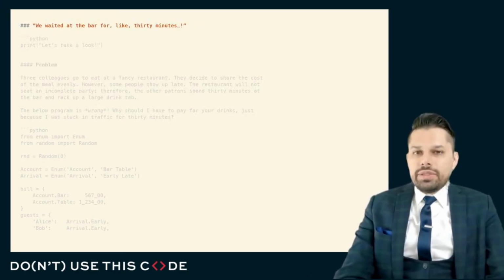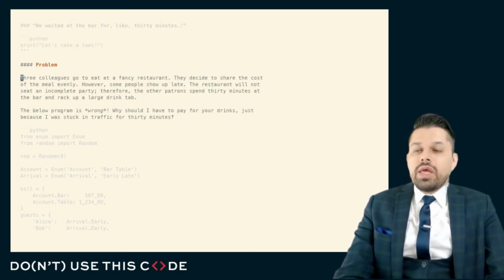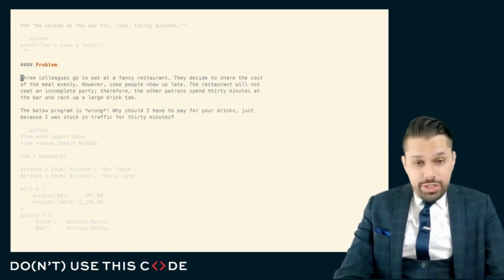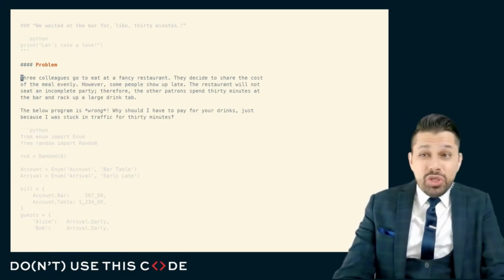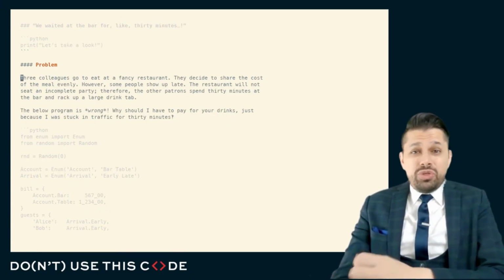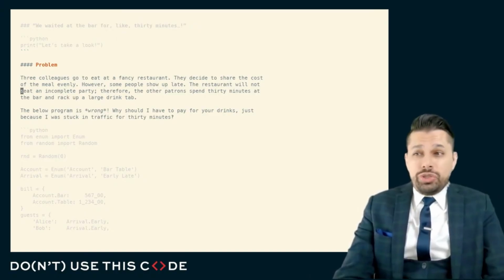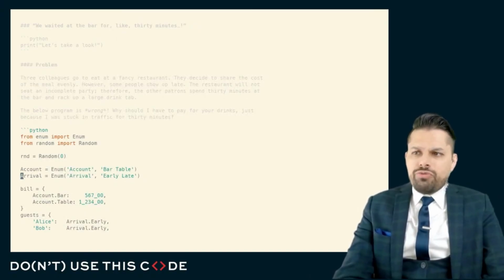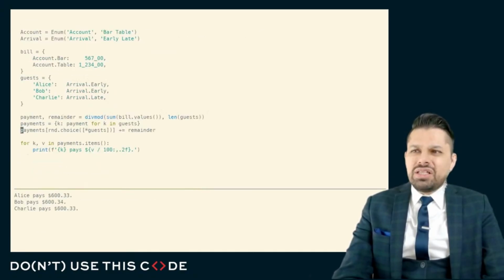This problem is titled, "We waited at the bar for like 30 minutes." Let's take a look. Three colleagues go to eat at a fancy restaurant, and they want to share the cost of the meal evenly, except some people showed up late. While the people who showed up early were waiting, they went to the bar and they ran up a large drink tab. And so the code that we've written here, in order to compute who pays what, is subtly wrong.